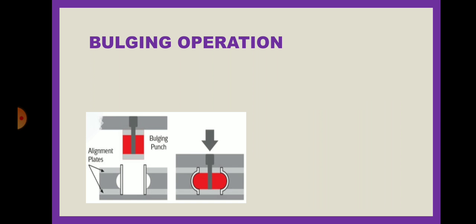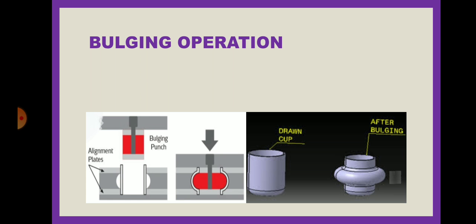The next operation is bulging. Here one die is given on which a sheet metal is placed, and a rubber type bulging punch is given. When we insert the rubber type bulging punch into this cavity, it will expand and give the metal sheet whatever shape the die has. This is actually what happens in this process: drawn cup and after bulging.